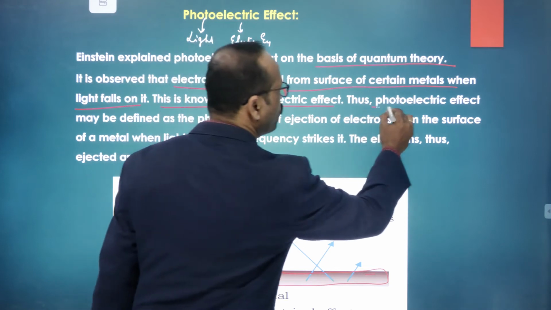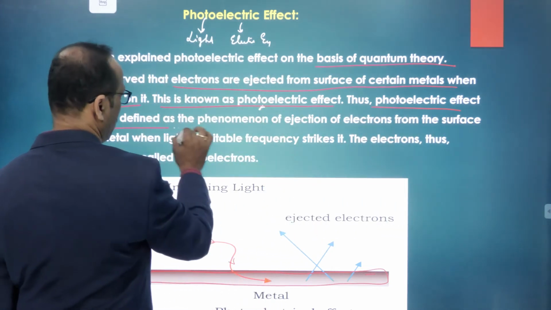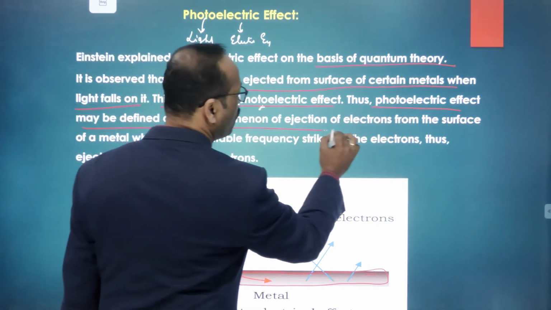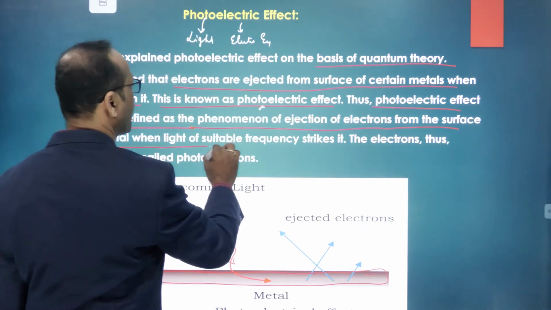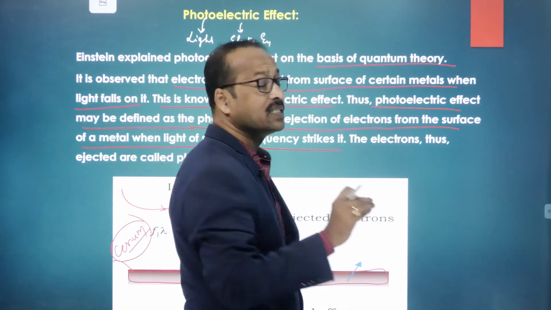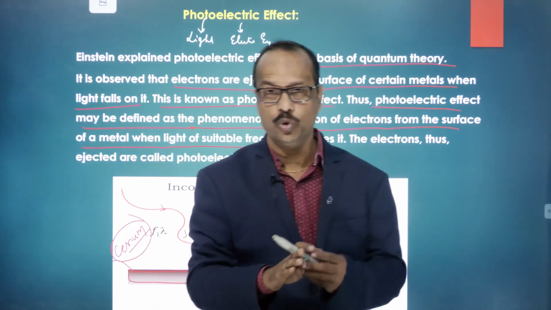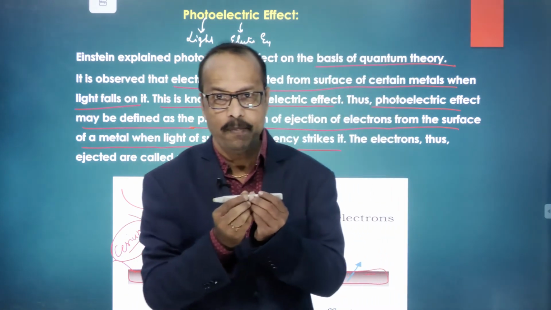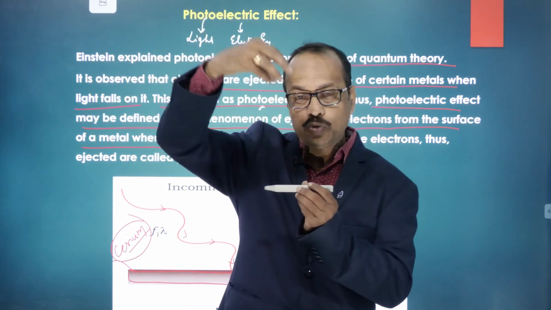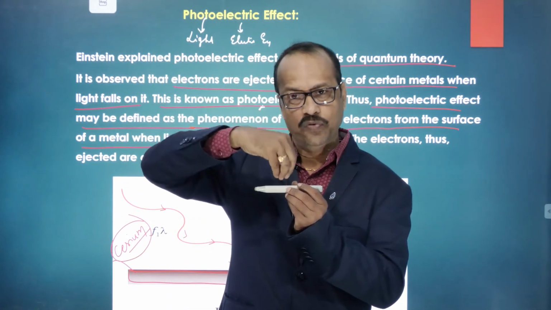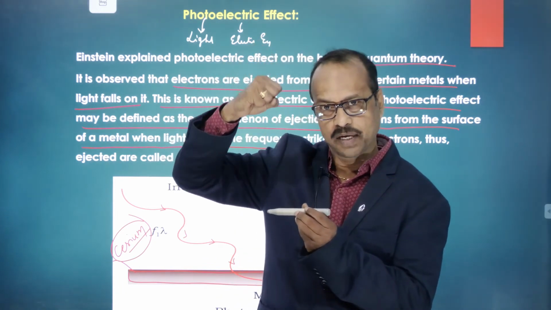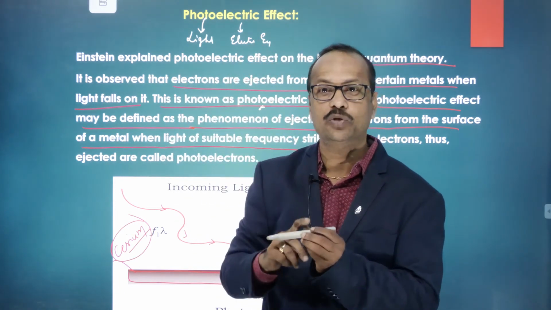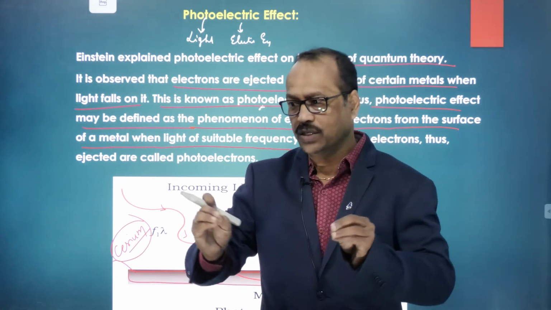Thus, the photoelectric effect may be defined as the phenomenon of ejection of electrons from the surface of a metal when light of suitable frequency strikes it. When light of suitable frequency falls on the metal, it ejects electrons.